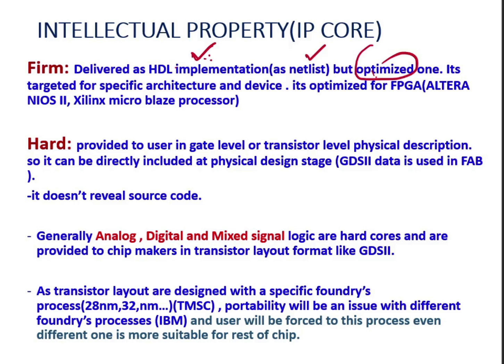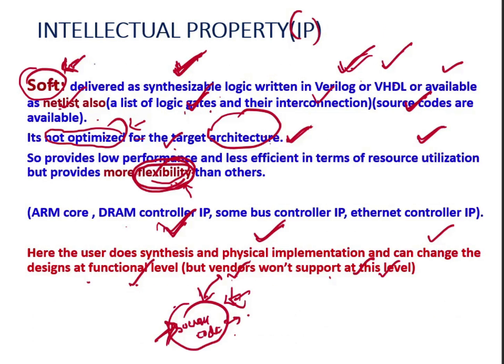Let me add, I forgot to say here, a soft core IP can be some ARM core, some DRAM controller IP, some bus controller IP or Ethernet controller IP. There is a wide variety of hundreds of soft core IPs available in the market.